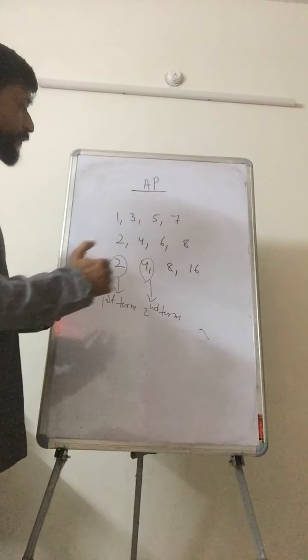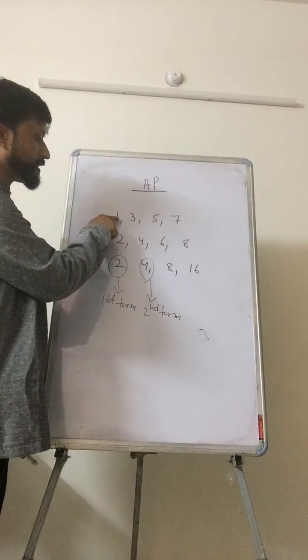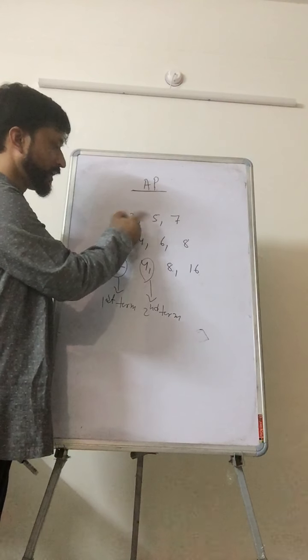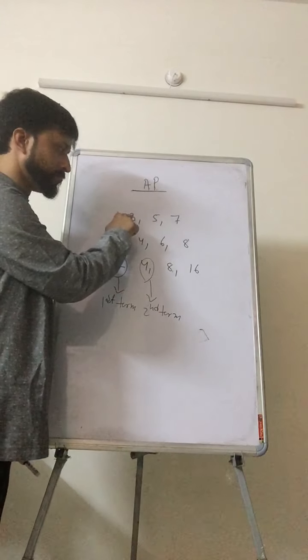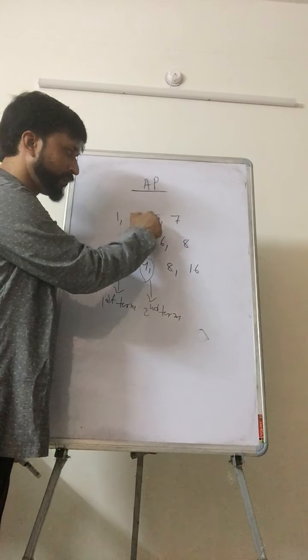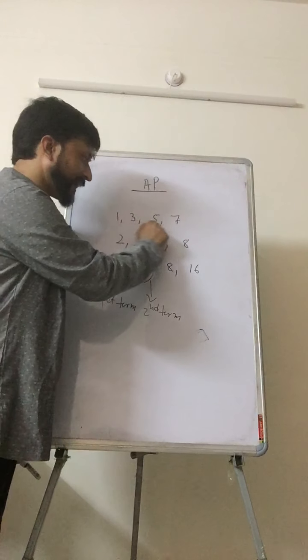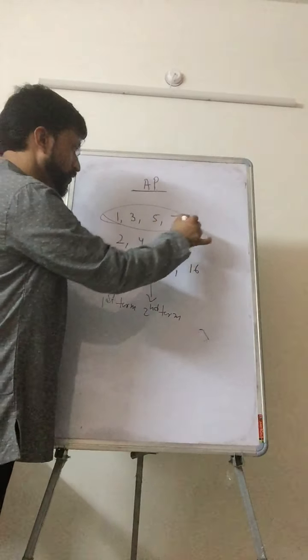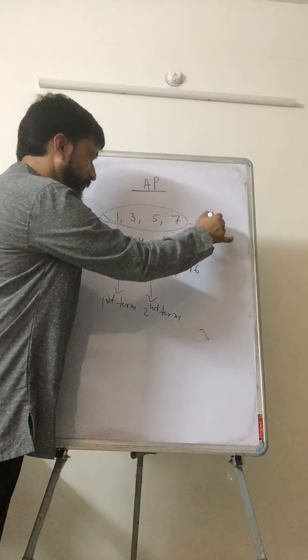Now here what we are observing is, just by adding a definite number to the first one, we are getting the next one. To this again adding the same number, we are getting the next one. Again if we add the same number, we are getting the next one. So if a sequence follows this rule, then that type of sequence is called your AP. So this is your AP.